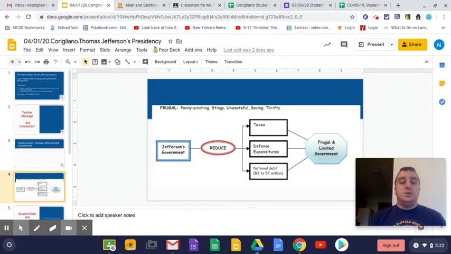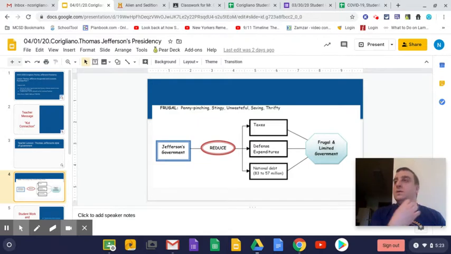So Jefferson, when he gets into the office of the presidency, he decides to reduce taxes. He decides to reduce defense spending. That's what it means by defense expenditures. And he decides to reduce the national debt. So he drops the national debt from $83 million to $57 million.